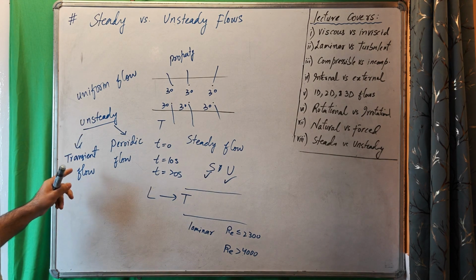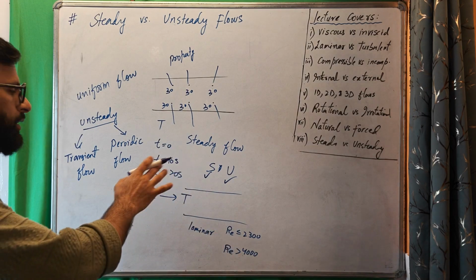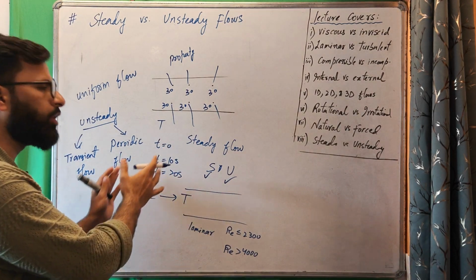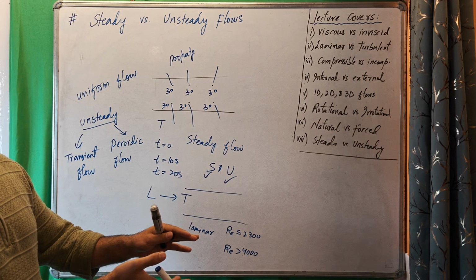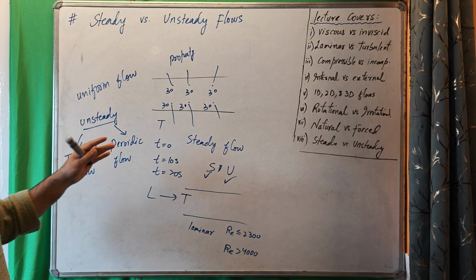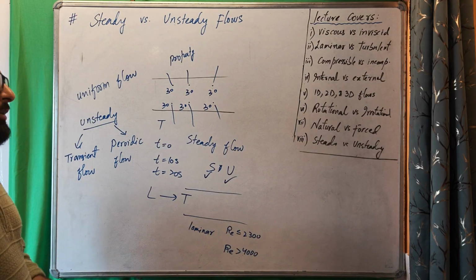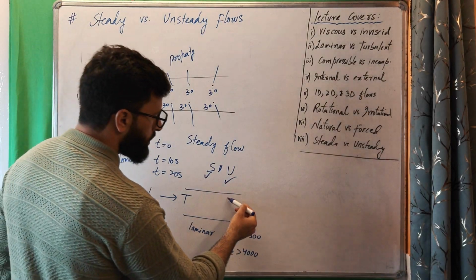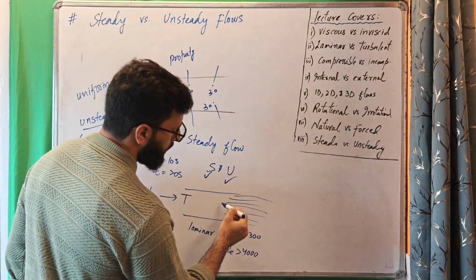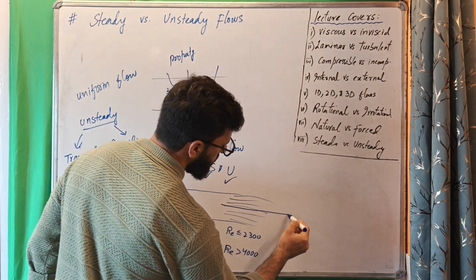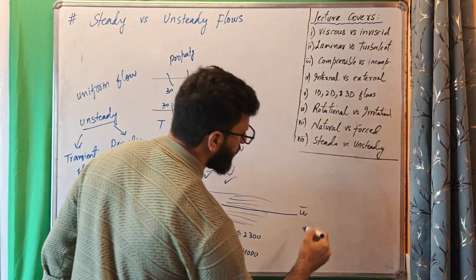But we use the term transient flow if the flow is transitioning from one form to another form, laminar to turbulent or incompressible to compressible. So it is transitioning, and properties will be changing with time. Another term is periodic flow. If a flow is such that its properties are obviously changing, that's why it's unsteady, but they are changing such that they are oscillating about some mean value.